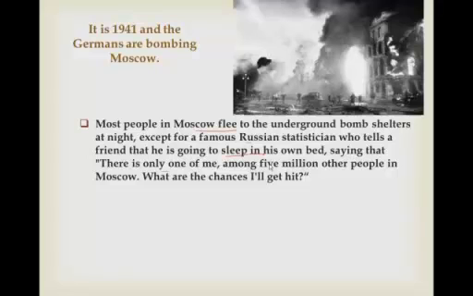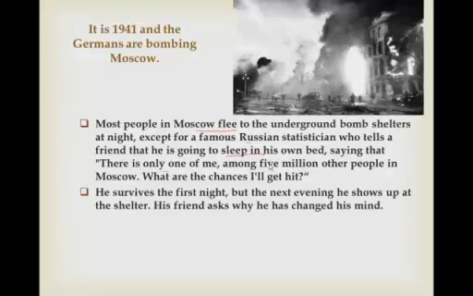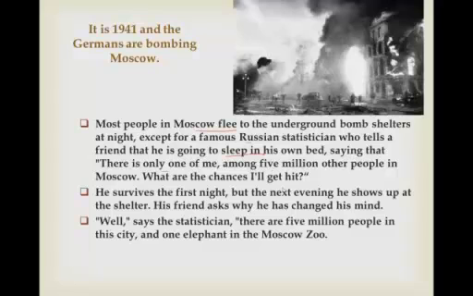What are the chances I'll get hit?" He survives the first night, but the next evening he shows up at the shelter. His friend asks him why he changed his mind. "Well," says the statistician, "there are 5 million people in this city and 1 elephant in the Moscow Zoo. And last night they got the elephant."